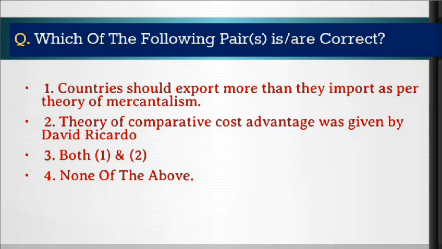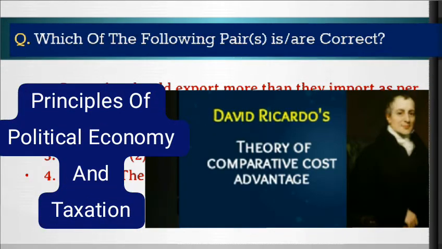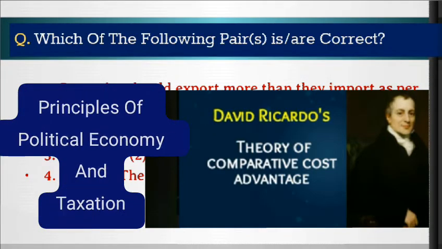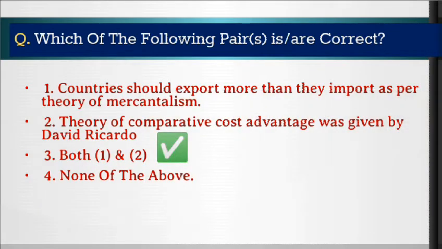And second option, the theory of comparative cost advantage was given by David Ricardo. This is also correct. The comparative cost advantage theory was propounded by David Ricardo in his book Principles of Political Economy and Taxation in 1817. So our answer is option number 3, that is, both 1 and 2 are correct pairs.